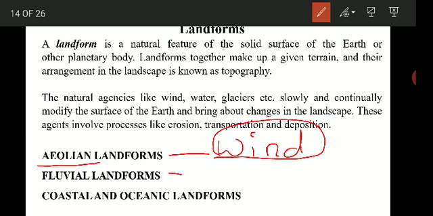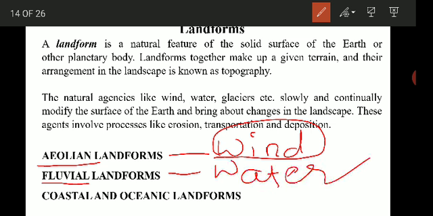Next is fluvial. As the name tells, flowing, they are the landforms which are formed by the water. It may be a river. So landforms which are formed by the erosion, transportation and deposition activity of the water are called fluvial landforms. Then the next is coastal and oceanic landforms.